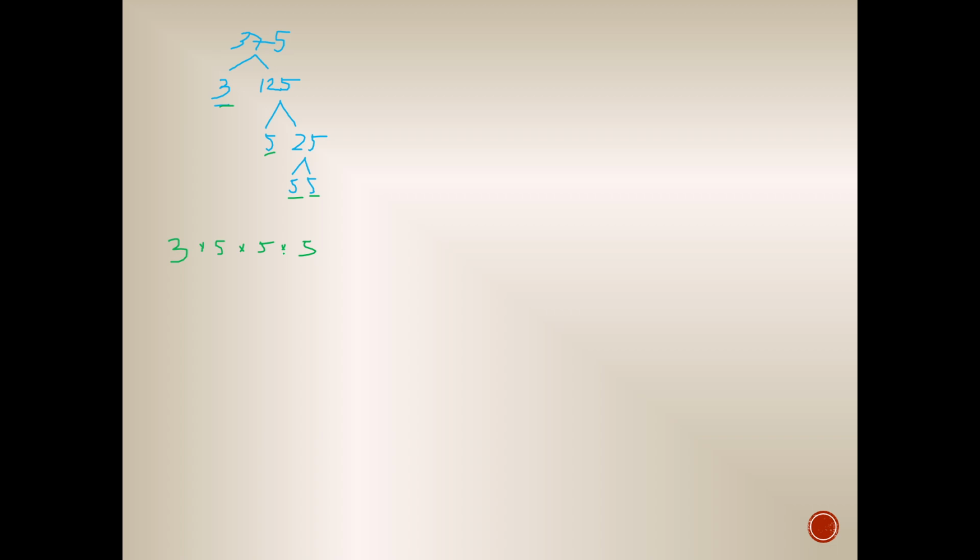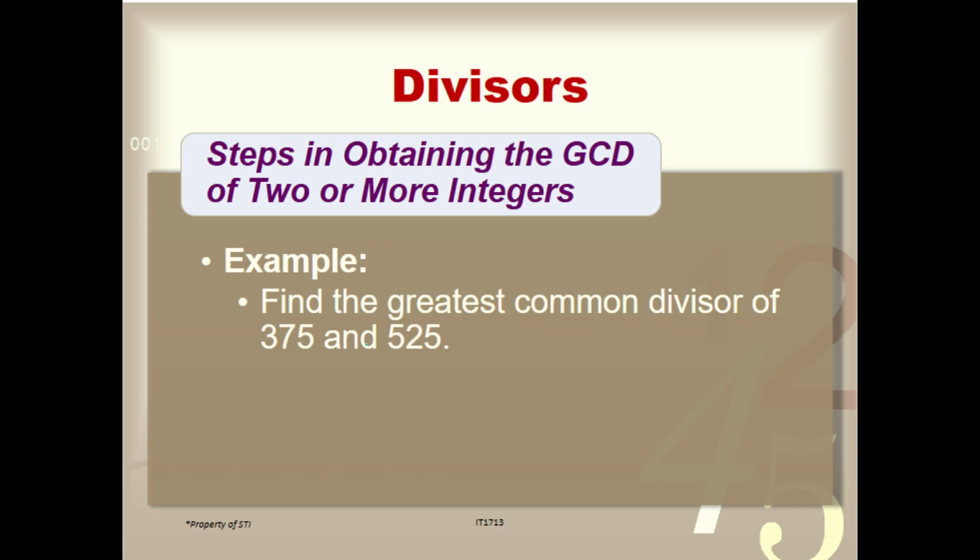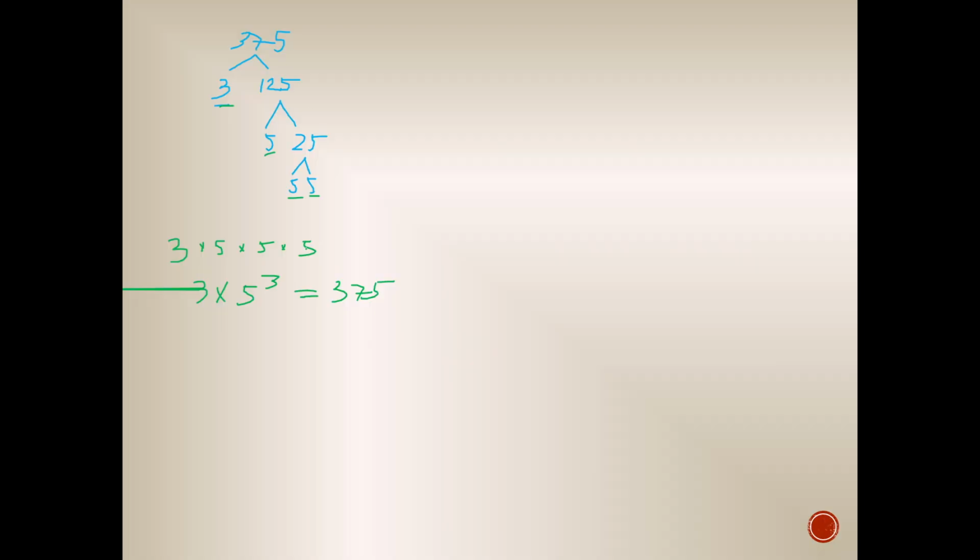So, since meron tatlong 5, we can rewrite this as 3 times 5 raised to 3. And that is still equal to 375. Okay ba? Nasusundan pa ba? So, ano yung second number? 525. So, ang factor ni 375 is 3 times 5 raised to 3.